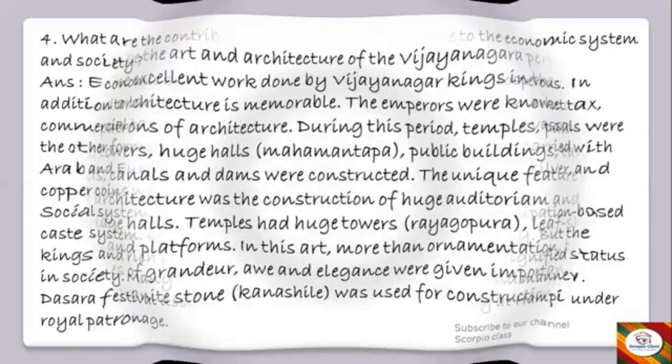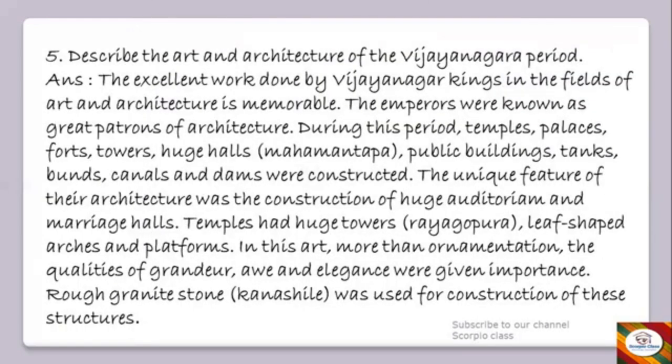Next question is, describe the art and architecture of Vijayanagara period. Now answer. The excellent work done by Vijayanagara kings in the fields of art and architecture is memorable. The emperors were known as great patrons of architecture. During this period, temples, palaces, forts, towers, huge halls, public buildings, tanks, bunds, canals, and dams were constructed. The unique feature of their architecture was the construction of huge auditorium and marriage halls.